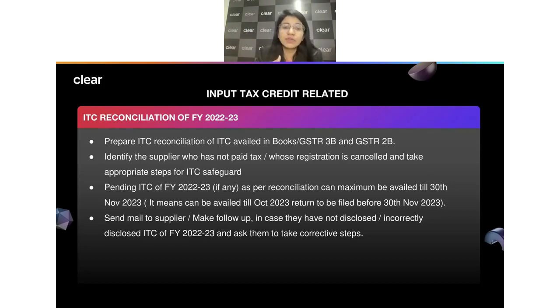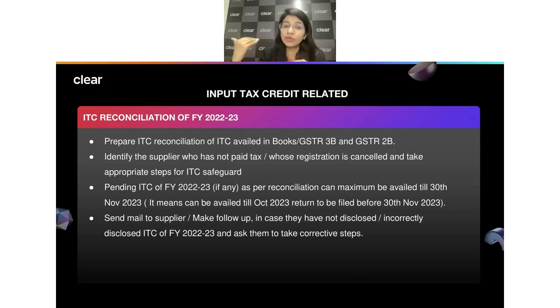There can be cases where there was an ITC which was ineligible, but you would have recorded that directly, you would have expensed it out. It was ineligible, you have directly expensed it out. Try to make a proper entry in your books of accounts itself so that you are correctly showing it in your GST 3B also. So these are things we should keep in mind while we are doing all this reconciliation. Just make sure all 17.5.